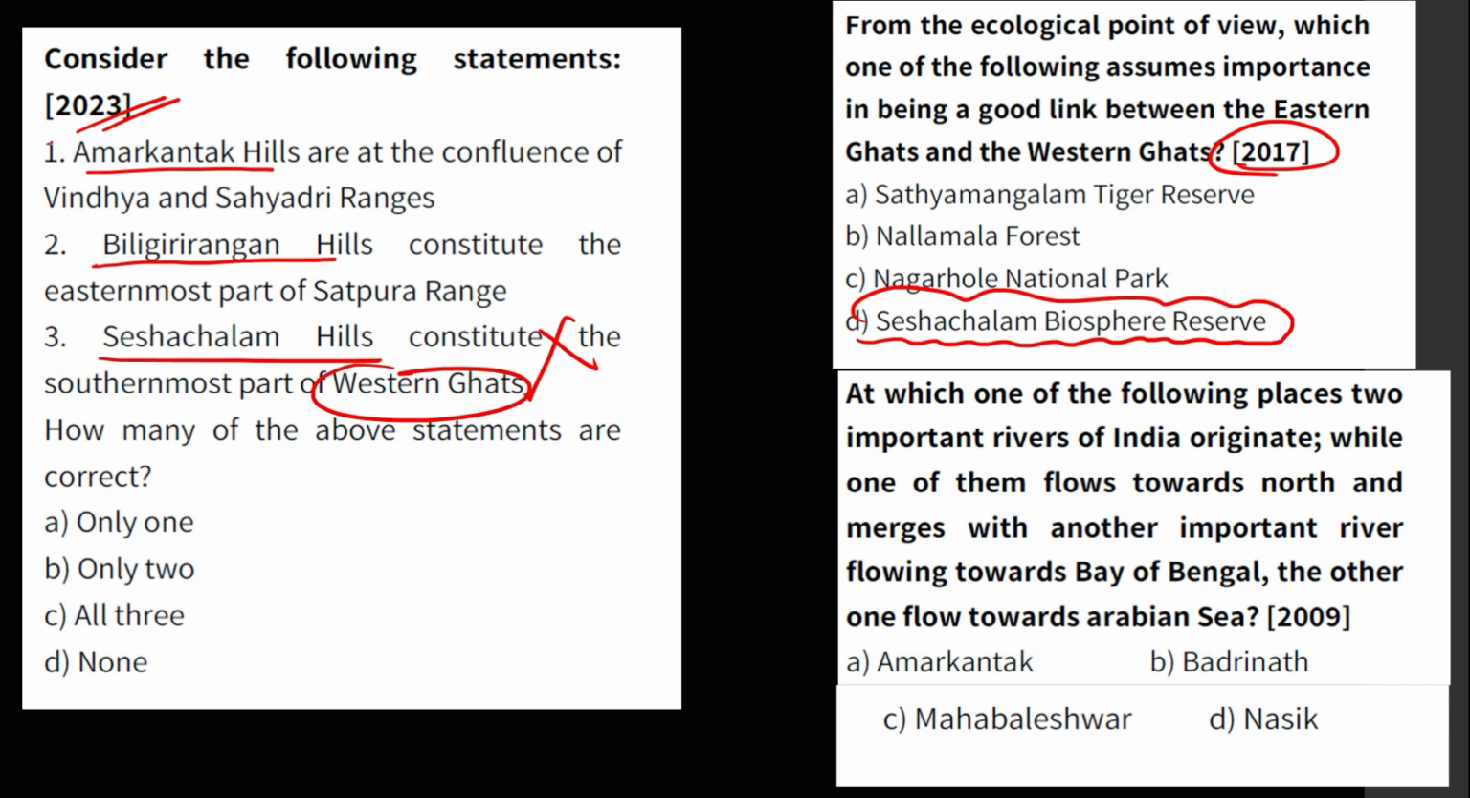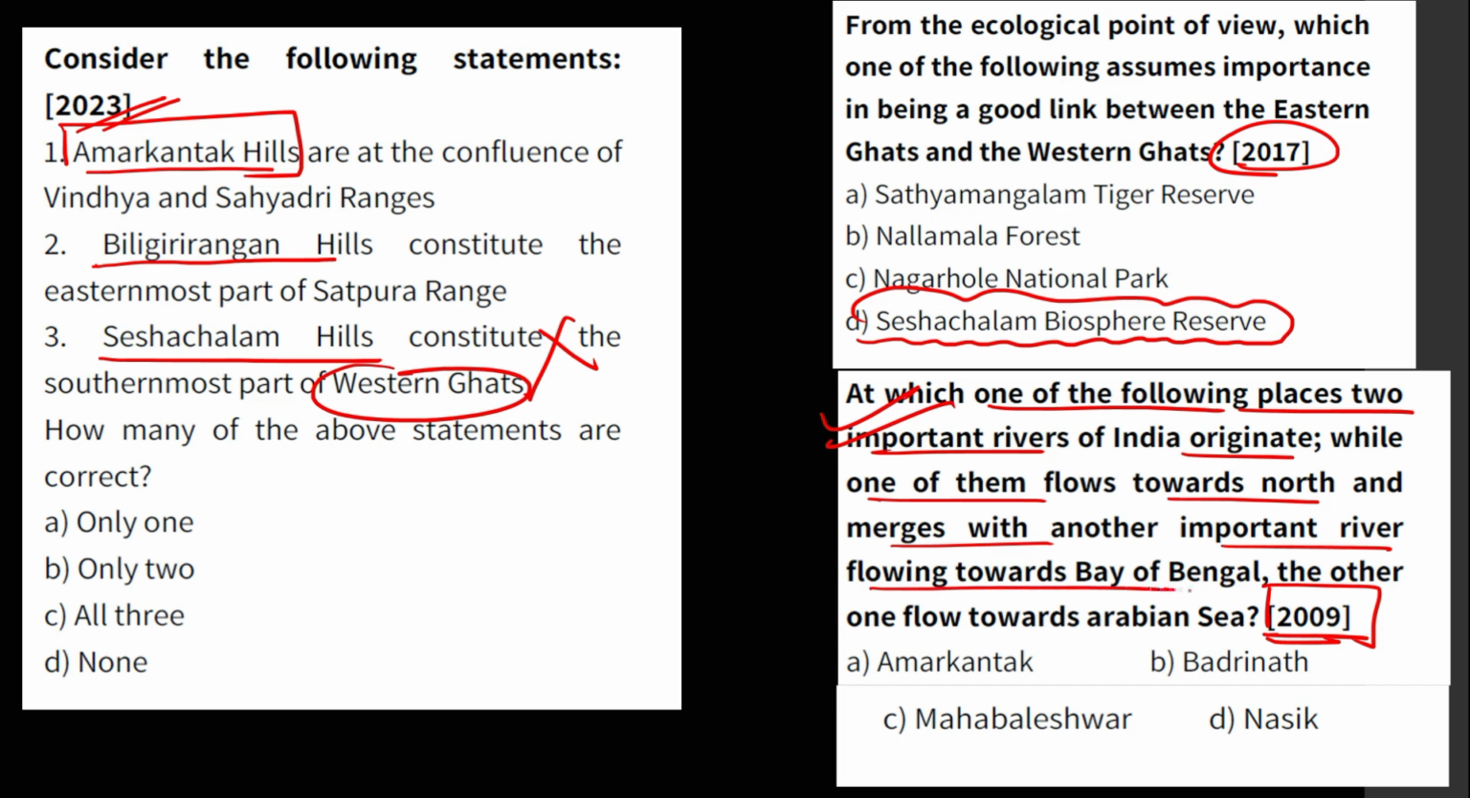Again, you can see Amarkantak Hills, this question, 2009. At which of the following places two rivers originate, while one flows towards the north and merges with another river flowing towards the Bay of Bengal, and the other one towards the Arabian Sea? It is Amarkantak. So you can see how questions are directly getting repeated.